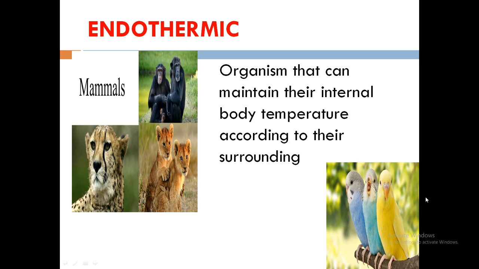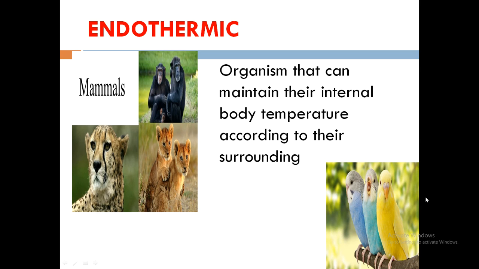The next category is endothermic organisms, which are warm-blooded animals or organisms. Mammals and birds are included in this category, and these organisms are able to maintain their body temperature regardless of their external environment. For example, if fluctuation occurs in the external environment, no matter what, their body temperature will remain the same in all conditions. For example, in mammals or in humans, the body temperature is 37 degrees centigrade.